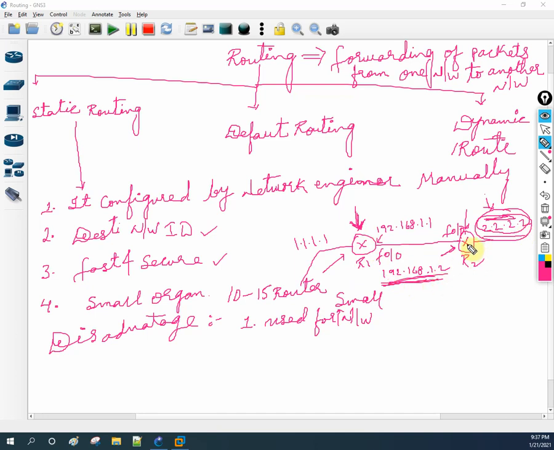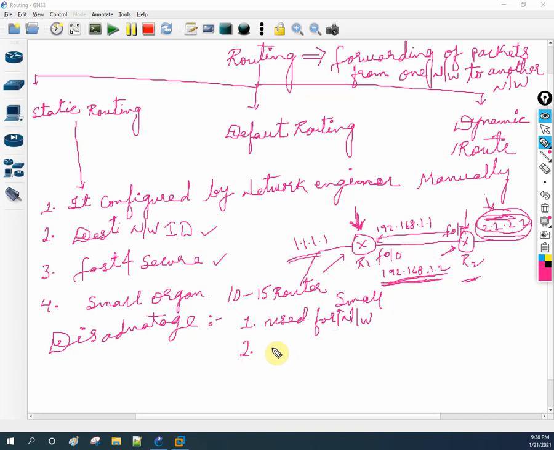Then I will go to R2 and I will say to R2, if anyone wants to go to the network 1.1.1, forward that traffic to this IP. But if I have 100 routers, then I need to go to each and every router to configure this. And if any link goes down, I need to reconfigure again. Or if I change any IP address, then again I need to reconfigure. So this is a headache. So what we are saying in the disadvantage is, it is used for only small networks. If we have a big network, then we will not use this one.